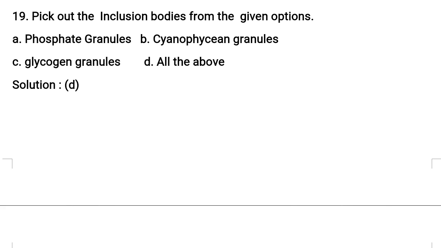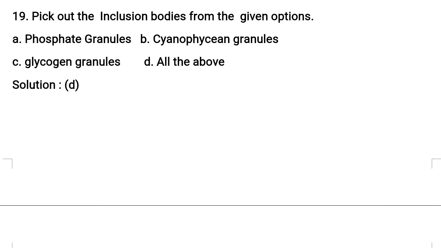Pick out the inclusion bodies from the given options. Option A, phosphate granules. B, cyanophycin granules. C, glycogen granules. Option D, all of the above. So the correct answer for this question is option D. Options A, B, C, that is phosphate granules, cyanophycin granules, glycogen granules, all of these are called inclusion bodies.